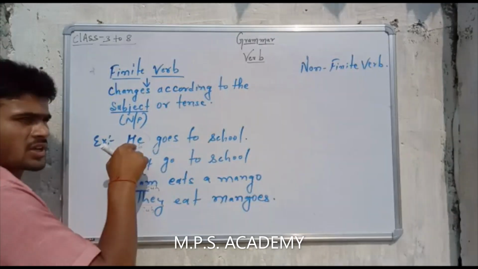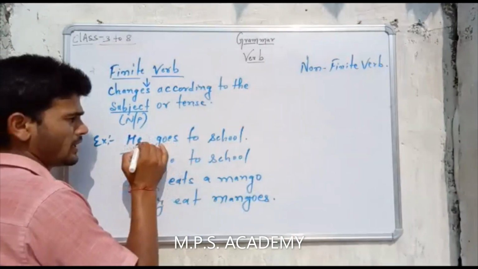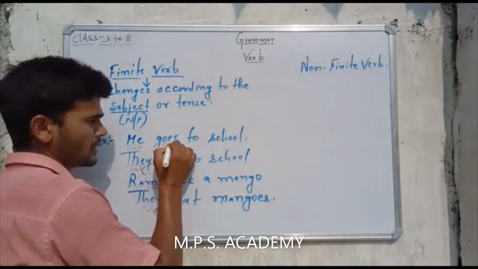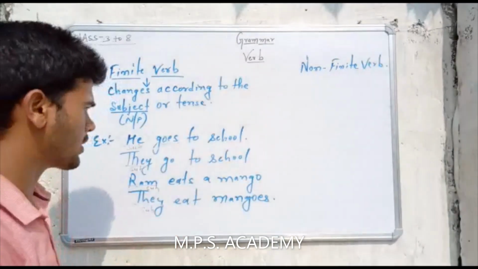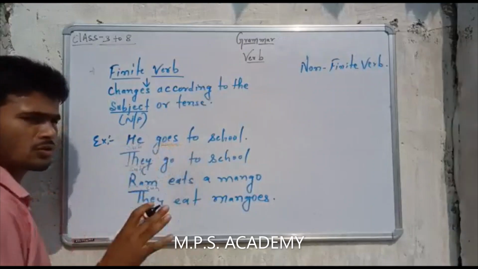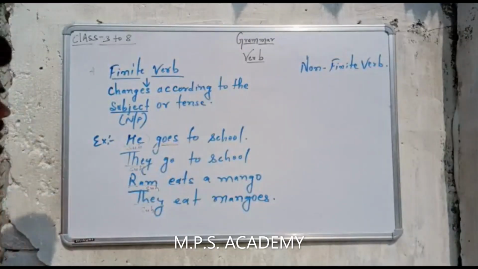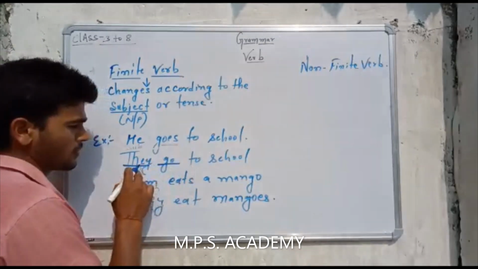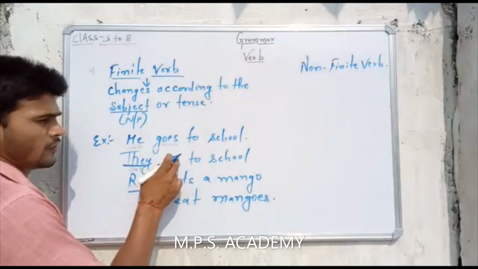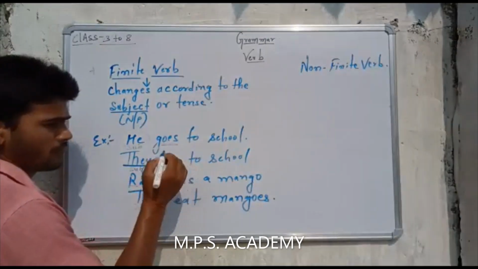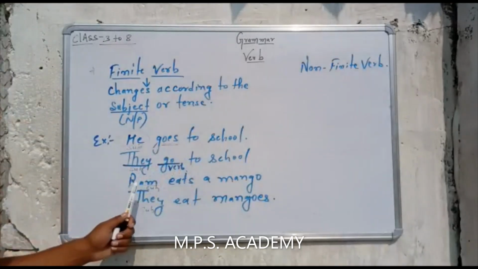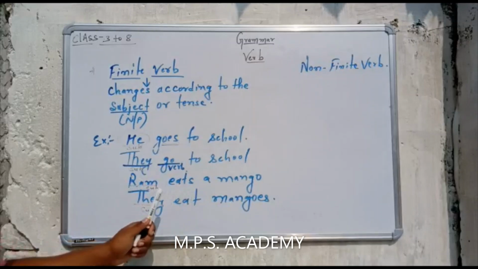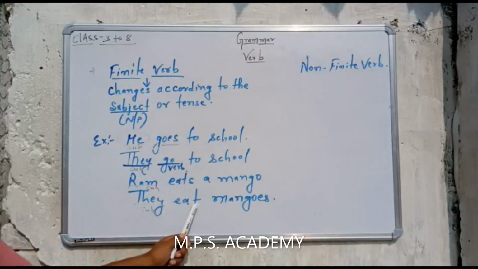The first subject he is singular, and if there is a singular subject noun, then the verb will always be singular. And if the subject is plural, then the verb will also be in a plural form. Okay, you have understood, if the subject is singular, the verb will always be singular, and if the subject is plural, then the verb will always be plural.